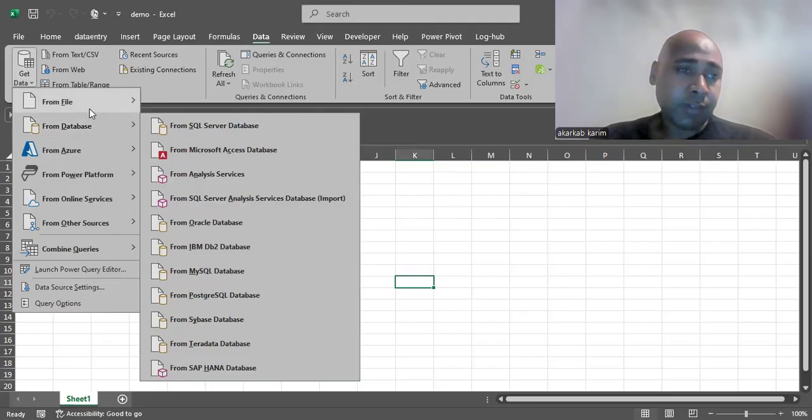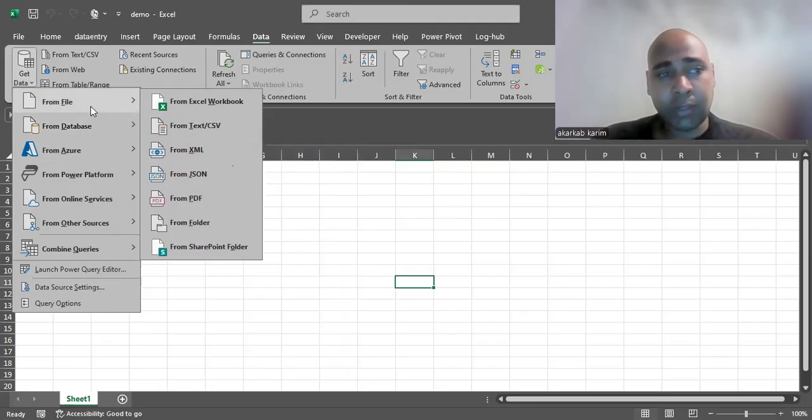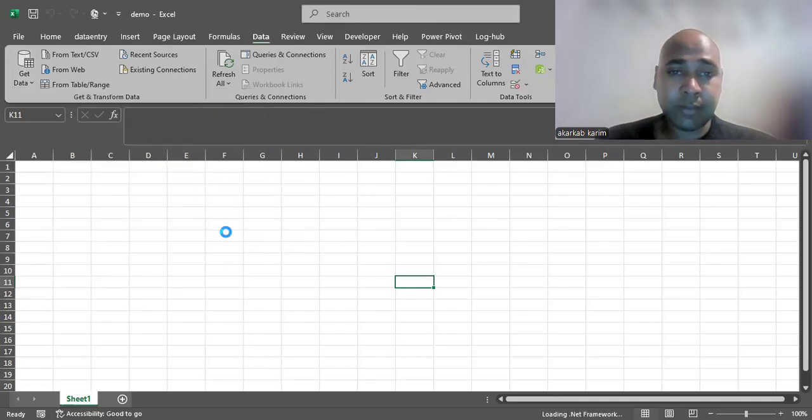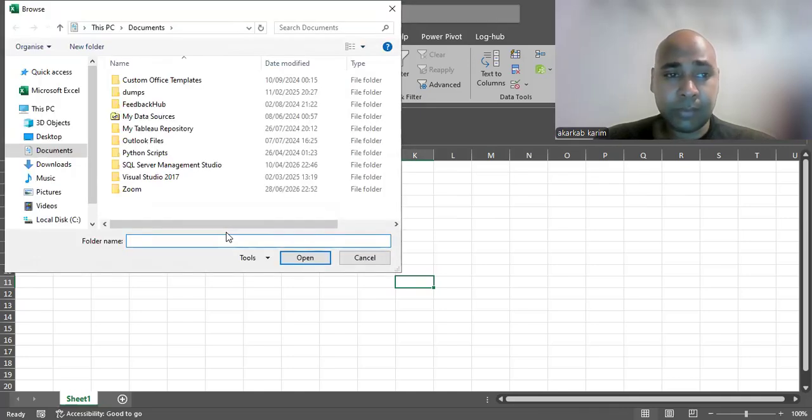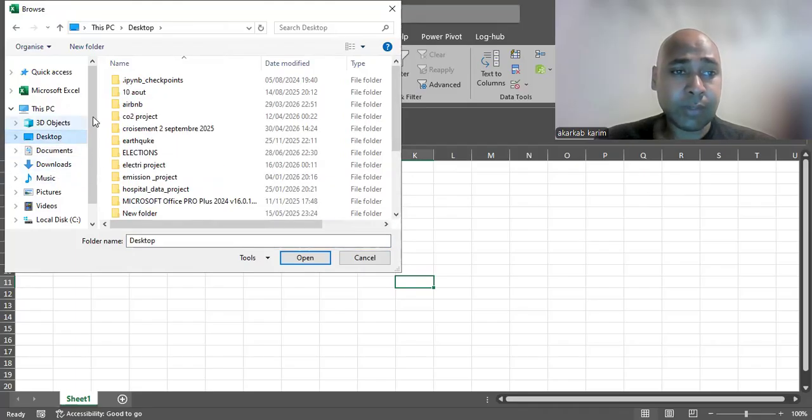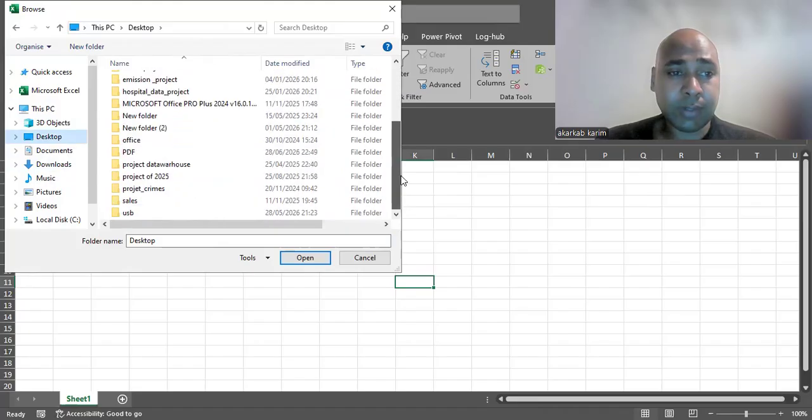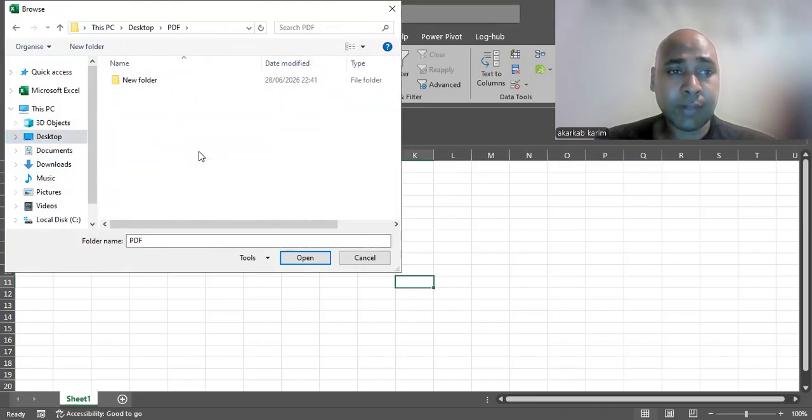Well, in our case, we are going to import the data from a folder that contains a few files, and I will show you what can happen. So when we go to our desktop, we go to the PDF folder.